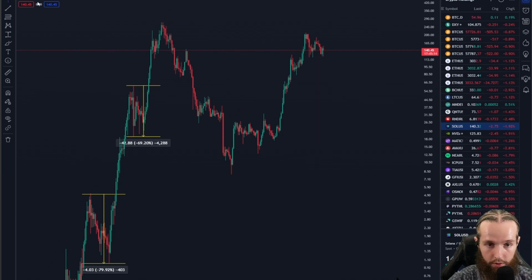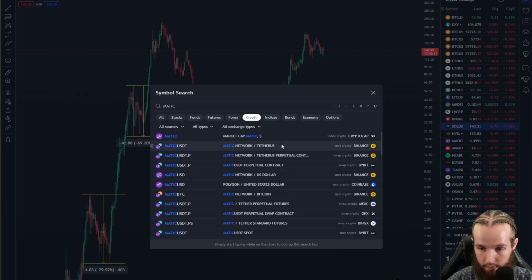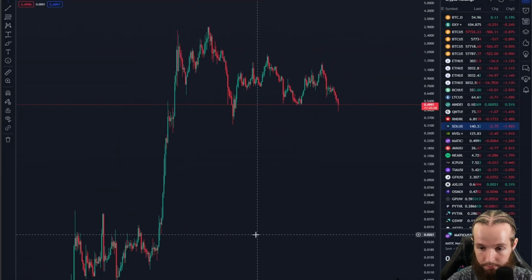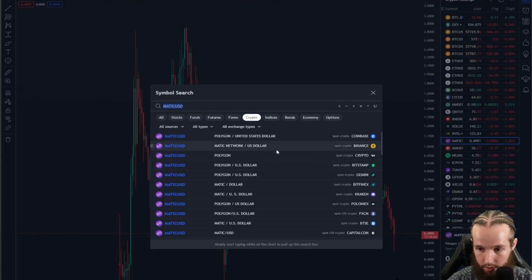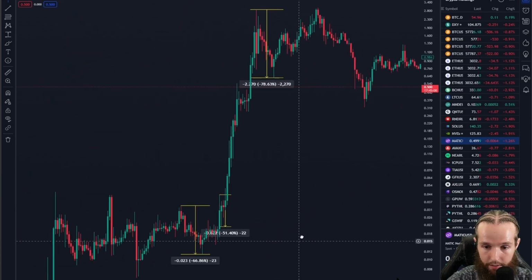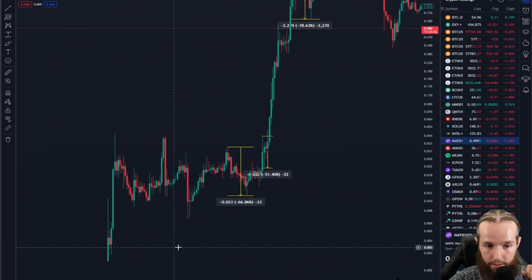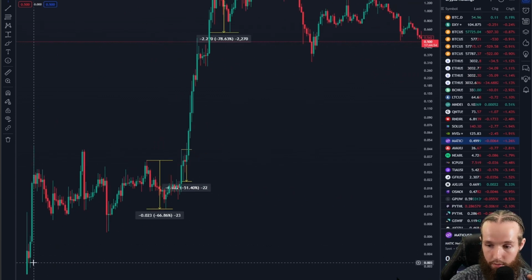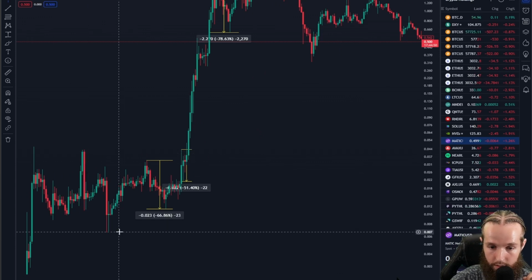Let's go ahead and look at a couple other tokens real quick here. Matic. So let's go over to Matic. Where was I just looking at the Matic chart? Matic USD. Okay. So Matic, here we go. Matic was a big one in the last cycle. It was like a 300x coin or whatever. Here we go. We launched under a cent. Price is choppy, goes up to 4 cents, comes down to 0.007.